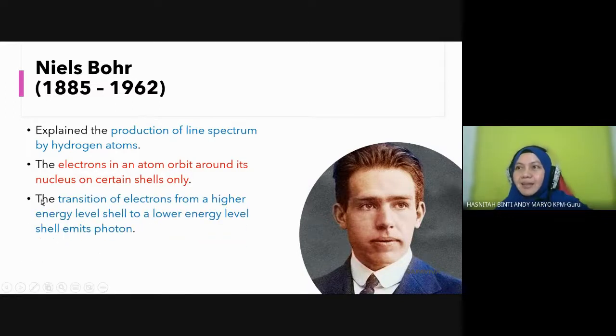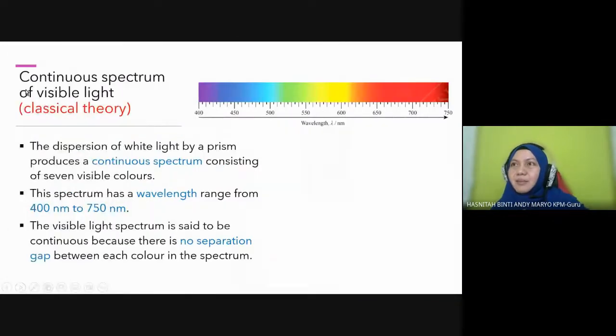But then, the transition of an electron from a higher energy level shell to a lower energy level shell will emit a photon. Which electron is going to move from a higher energy level, later we will see. Okay, and this is the continuous spectrum, as described by classical theory.